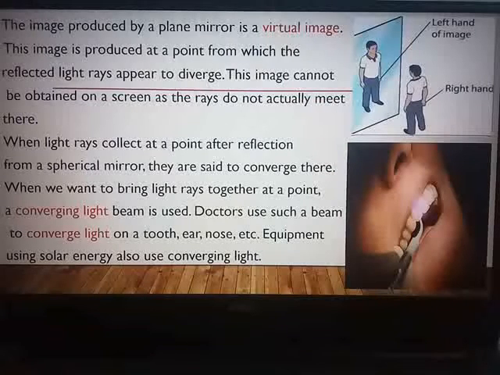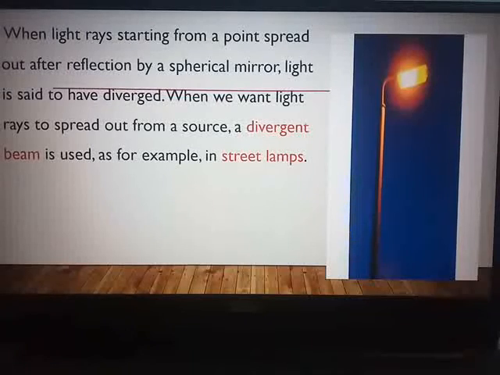They want the light rays to come together at a single point from the source, that is the sun, so that the food can be cooked and the water can be heated properly. So such equipments using solar energy also use a converging beam of light. Next is about the diverging beam of light, where these are used. When light rays starting from a point spread out after reflection by a spherical mirror, light is said to have diverged.